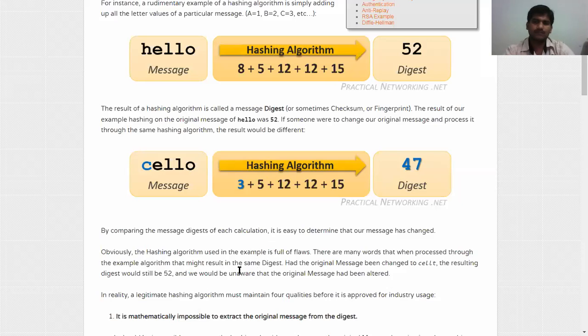So for example, if instead of sending cello, the third party enters CELLT, the result would be the same, 52 only. That means instead of the O, we have replaced it with T itself, and the final message digest value of 52 is going to be the same. So we are unaware that the original message had been altered.